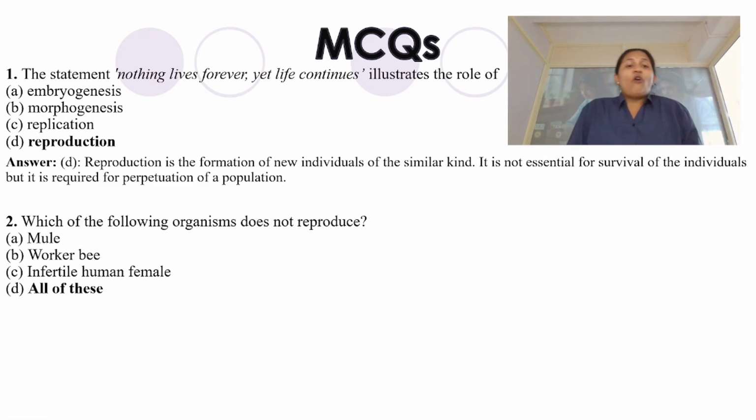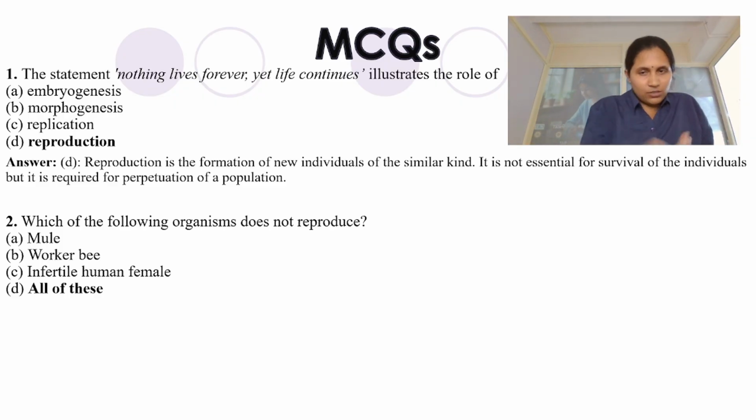Next one. Which of the following organisms does not reproduce? We should know which organism reproduces and which doesn't. First of all, we should know what a mule is, what a worker bee is, and what infertile human beings are. When the term itself is given as infertile human being, of course a human female has the capacity to reproduce, to increase the population, to give birth to an offspring. But in certain cases, females will have genetic disorders or other circumstances, and she can turn infertile.